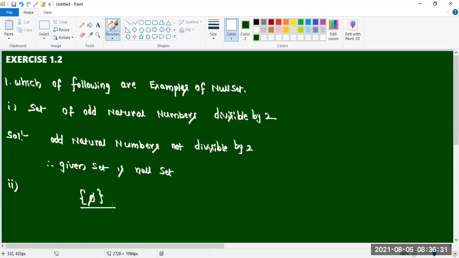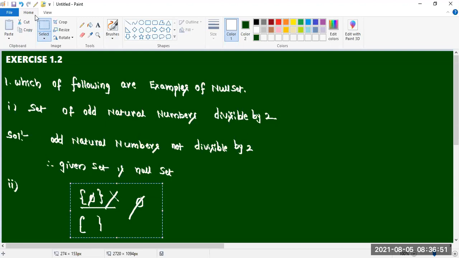This one is wrong, only phi we should write. If you want to write null set, you can write like this. What does the null set in the bracket mean? There is no definition for that. We discussed already about this one.